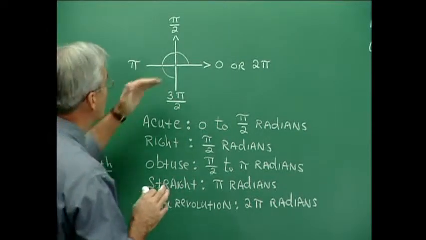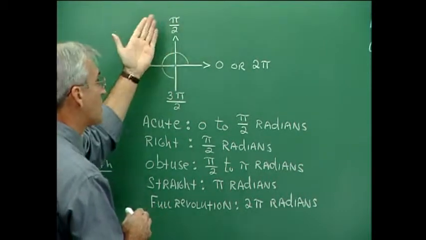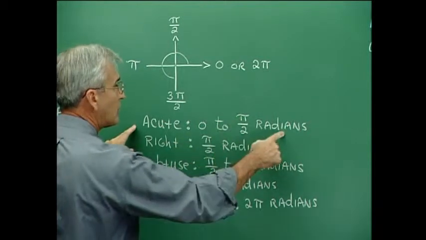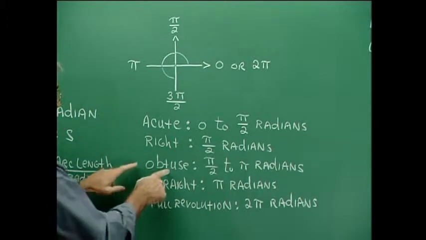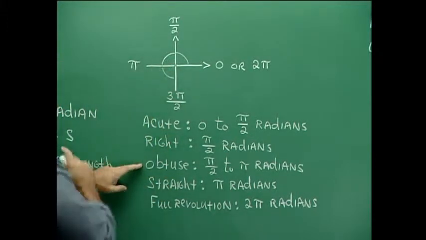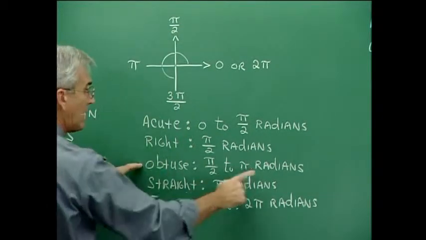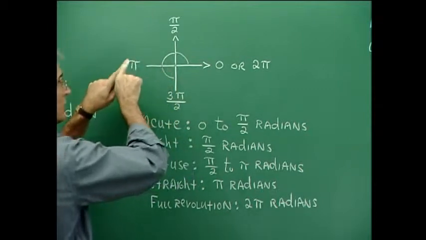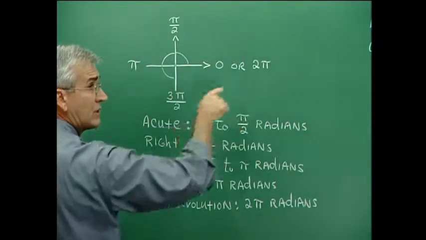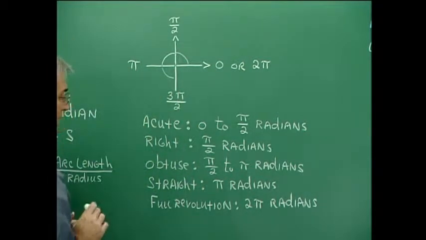Now, angles whose terminal side is in our first quadrant, we know to be acute. So acute angles are 0 to pi over 2 radians in measure. And a right angle is exactly pi over 2 radians. And obtuse angles have terminal sides that fall in the second quadrant, and that means that in terms of radian measure, they are between pi over 2 and pi radians. A straight angle is an angle formed with the terminal side and initial side going out in opposite directions, and no wonder it's called a straight angle for that reason. But a straight angle is exactly pi radians, and a full revolution would be 2 pi radians.